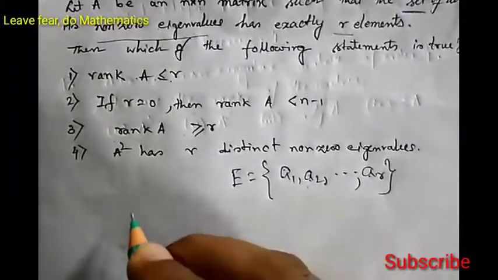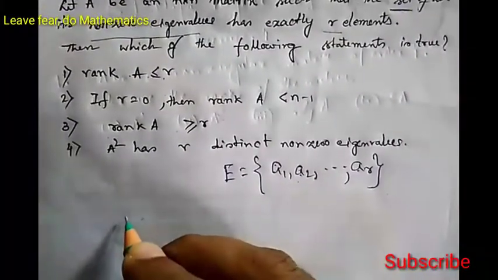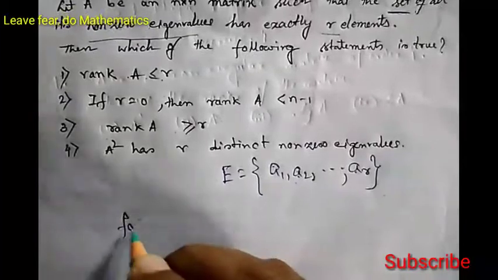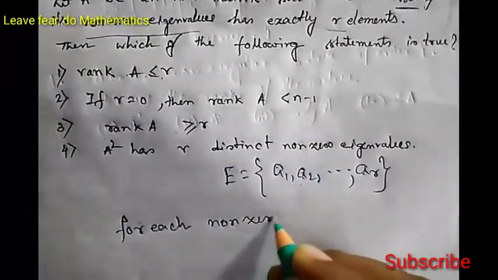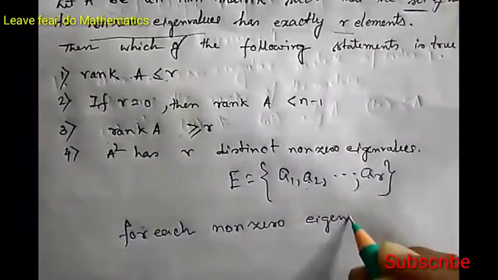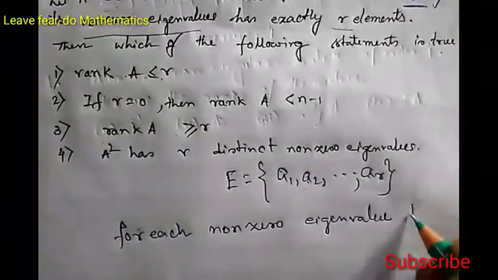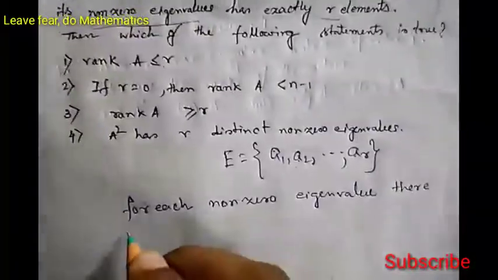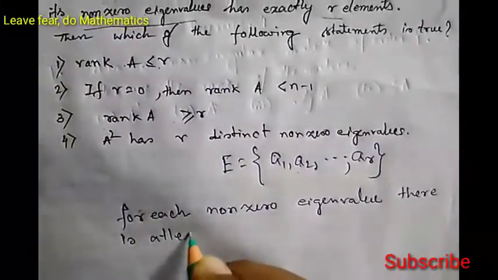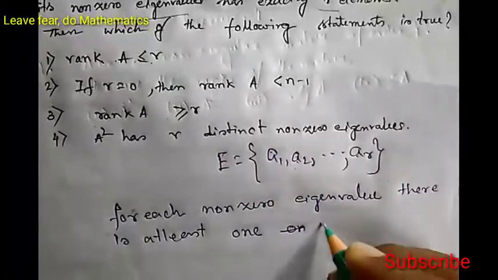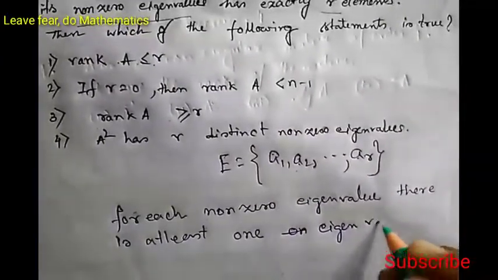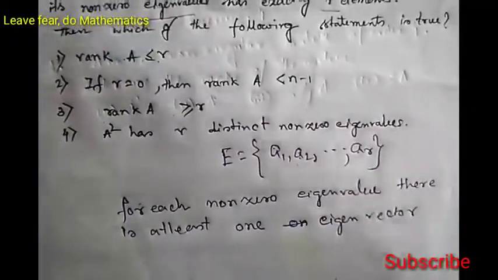Now, for each non-zero eigenvalue, there is at least one eigenvector, obviously a non-zero eigenvector.